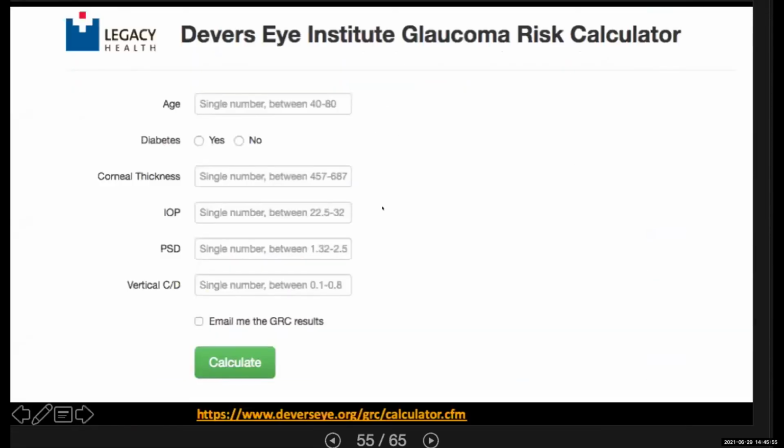There is also a previous model by Mansberger in 2005, before those models, and he included diabetes. If you click on yes for diabetes, this will give the patient -9 points, because they found diabetes is a protective factor in the ocular hypertension treatment study. This is the website that contains all these models. You can go in and put the data, and then you will find the patient's percentage in front of you.